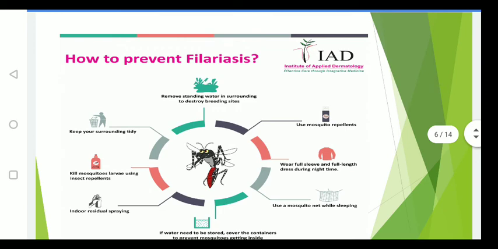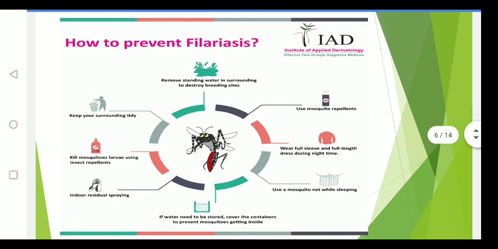So we have learned that filariasis is a parasitic infection. It is caused by Wuchereria bancrofti, the causative organism, which is transmitted by the bite of mosquitoes. That's why we are giving this much prevention, to kill the mosquitoes and stop mosquito breeding.